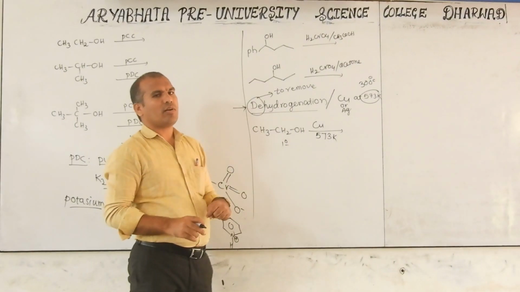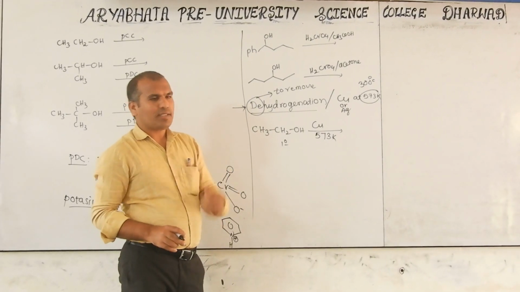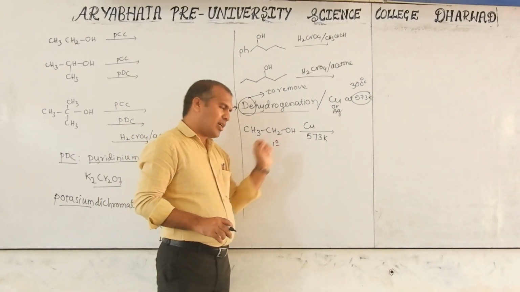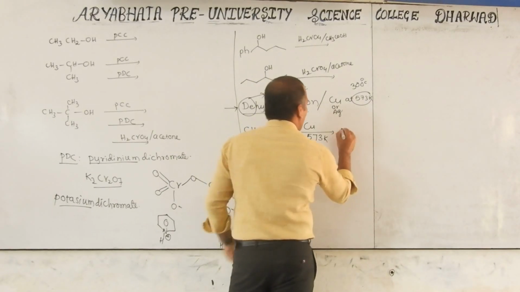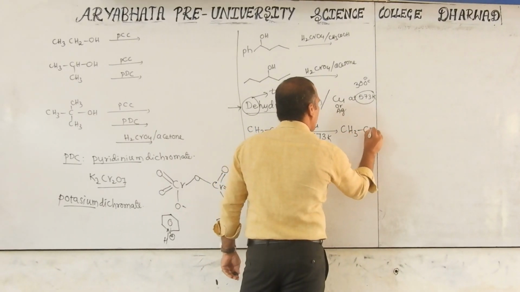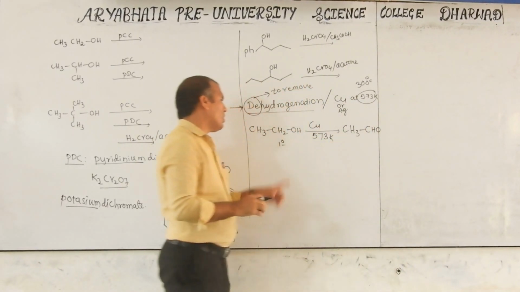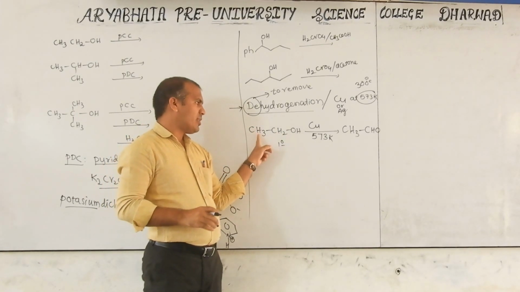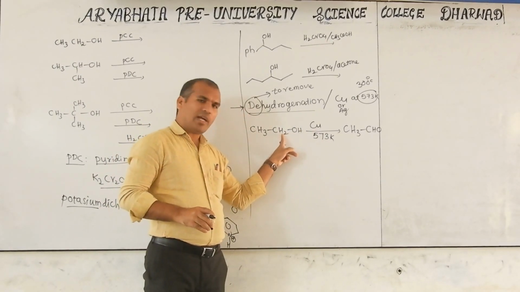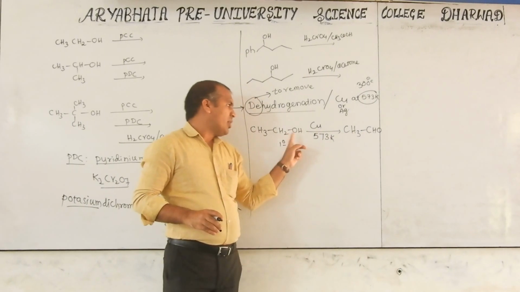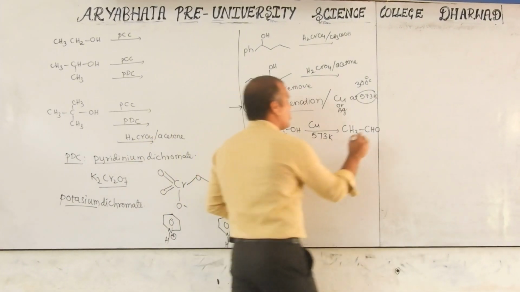Primary alcohol dehydrogenation means the hydrogen is removed. We cannot remove a single hydrogen; H2 is removed as a gas. Here one hydrogen, here one hydrogen. Two hydrogens are removed. Then CH3CHO. How many hydrogens removed? Two. CH3CH as it is. Here one hydrogen removed, one hydrogen is there. Totally H2 out.